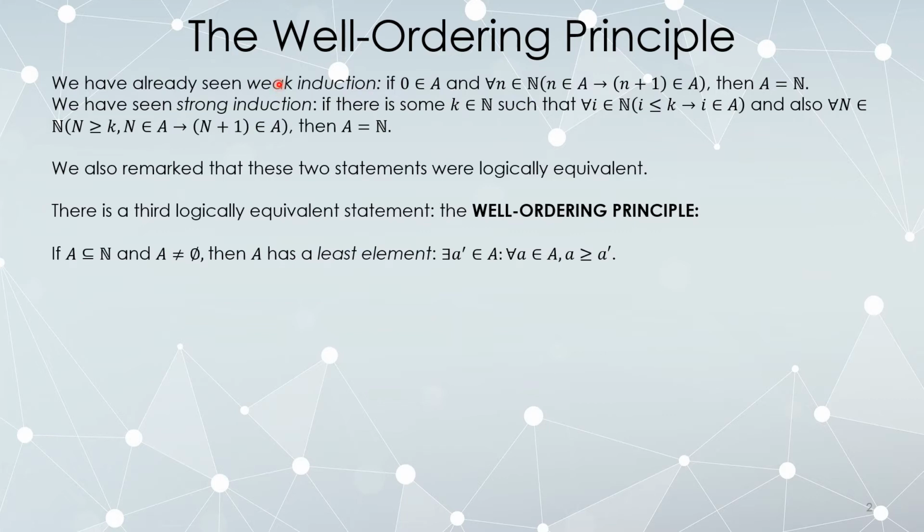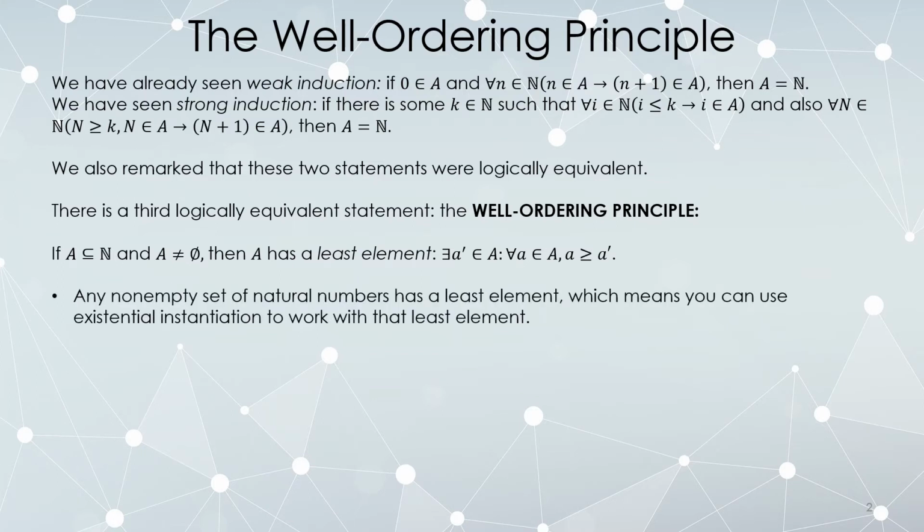weak induction was assumed as an axiom. Okay, we had the axiom of induction. Since this is logically equivalent to that axiom, if you don't have the axiom of induction, it is not possible to prove that non-empty subsets of natural numbers contain smallest elements. As intuitive as it is, it's not actually provable unless you either assume it as an axiom or you assume an equivalent axiom, such as the inductive axiom.